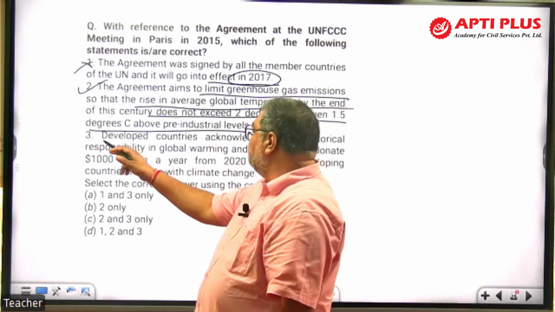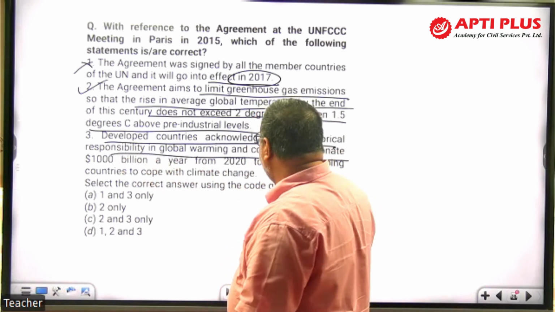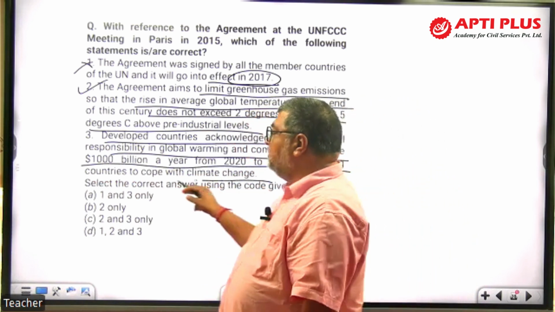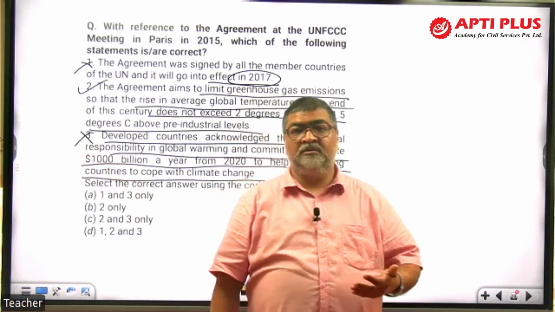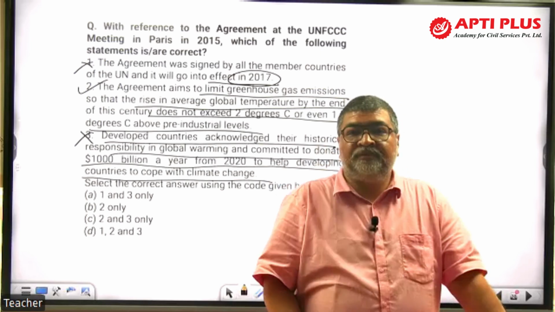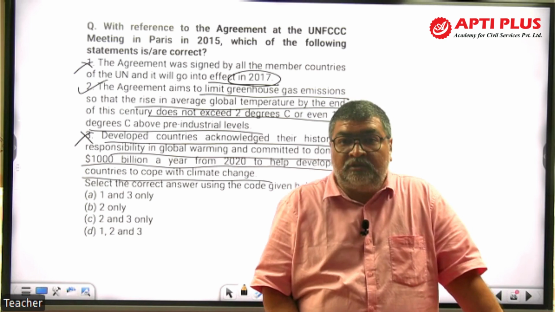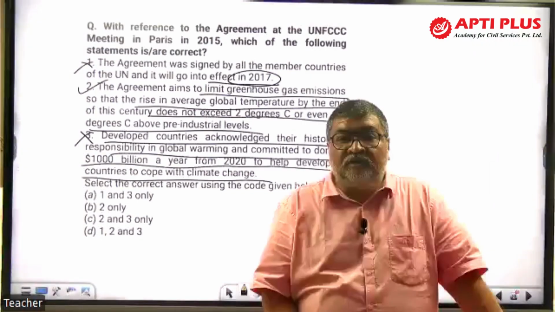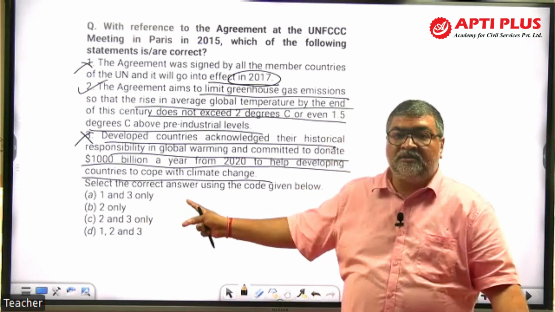Then again, developed countries acknowledged their historical responsibility in global warming and committed to donate $1,000 billion a year from 2020 to help developing countries there. This is again wrong. Again, fact, climate finance. How much climate finance will be given? Is it $1,000 billion US dollar or $100 billion US dollar? It is $100 billion US dollar every year from 2021 till 2025. So total comes $500 billion US dollar. So if you know the fact, climate finance, then you can solve.